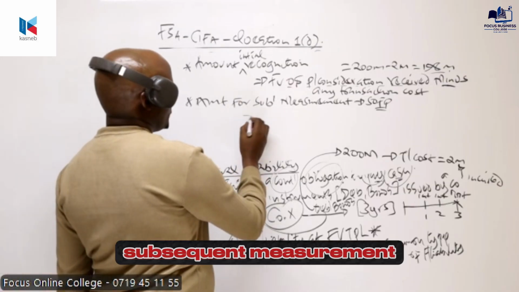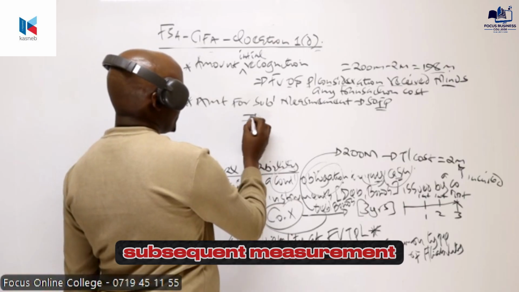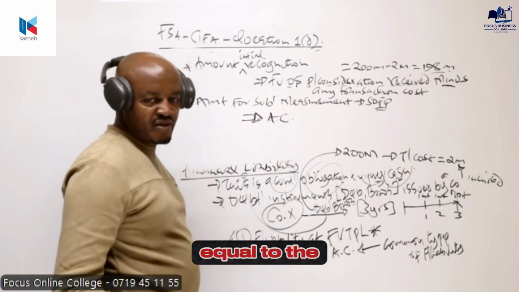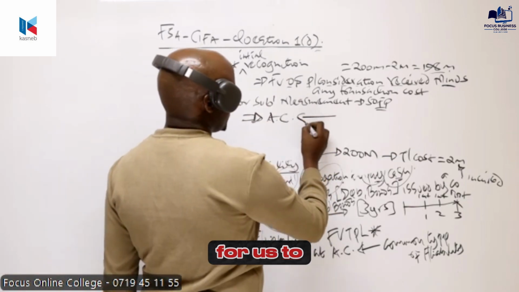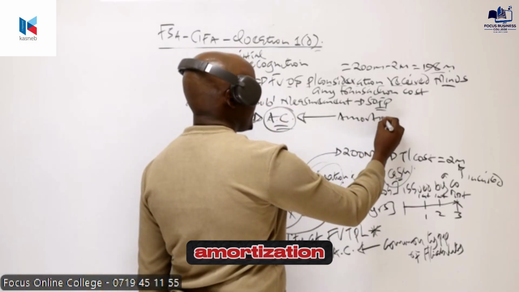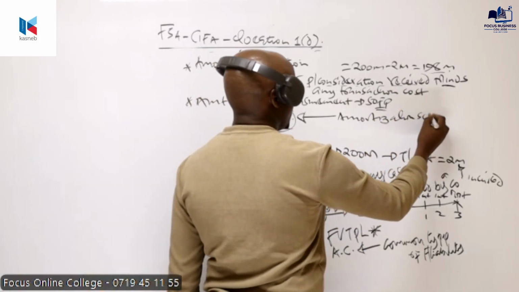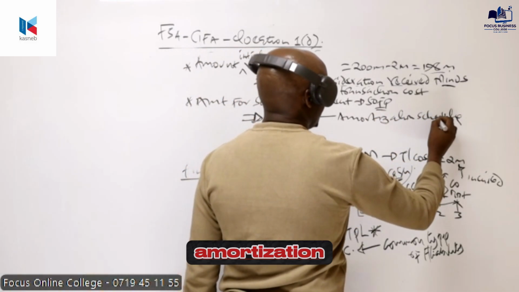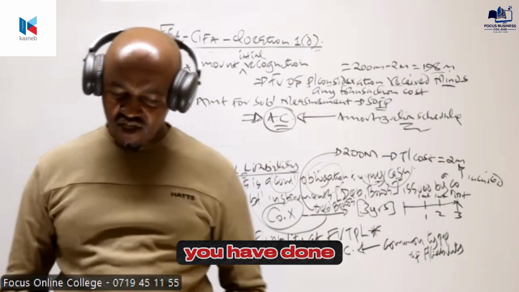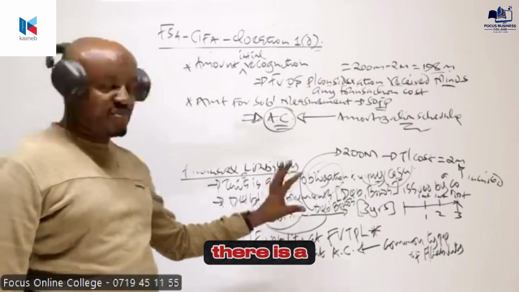Then, what about the amount for subsequent measurement? The amount for subsequent measurement is equal to the amortized cost. Now, for us to be able to determine this amortized cost, we must prepare something called the amortization schedule.